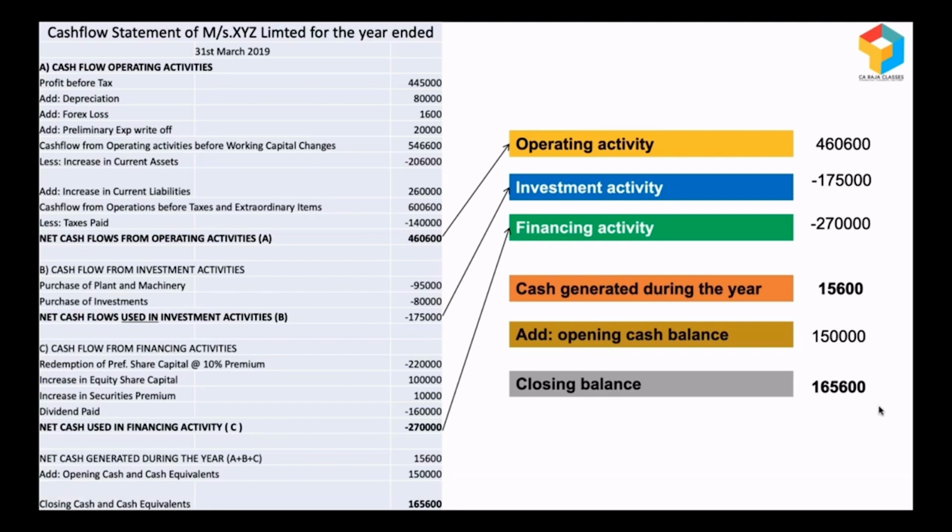So when I look at the cash flow statement, things are looking too good. But you should also be very cautious, because sometimes businesses will be showing good amount of profits, but cash flows from operating activity will be negative. It's because most of their sales are locked with the customers, or most of the money is locked in the inventories. So because of that, cash flows are not happening, so they'll be struggling. So for a healthy business, what is required is a positive cash flow from operating activity.